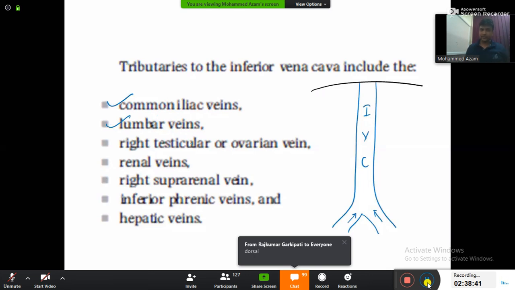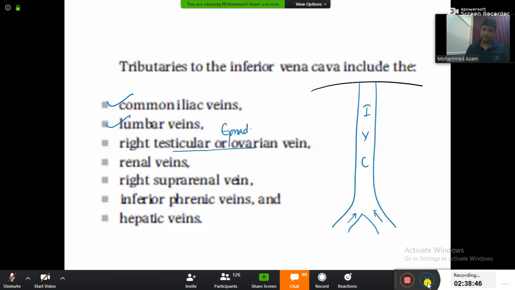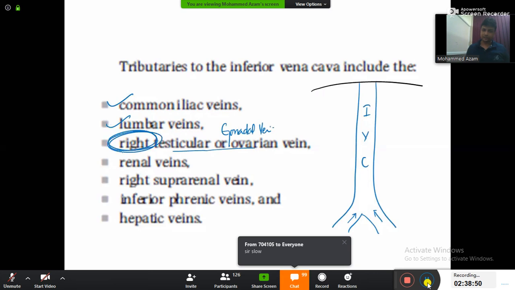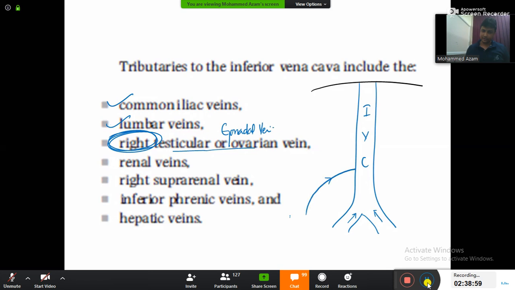And now this is the right testicular and ovarian. Testicular and ovarian means the gonadal vein. But the catch here is that it is only the right. The right gonadal vein will drain into the inferior vena cava.